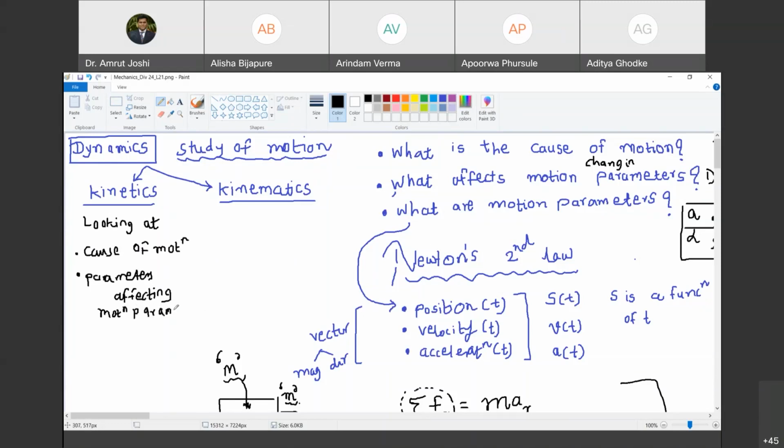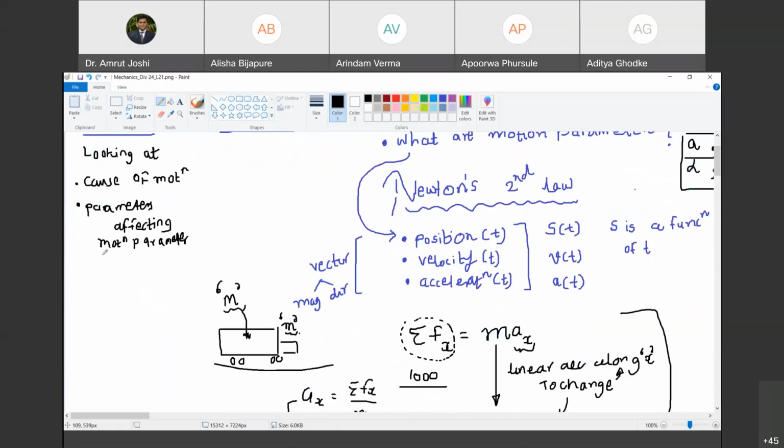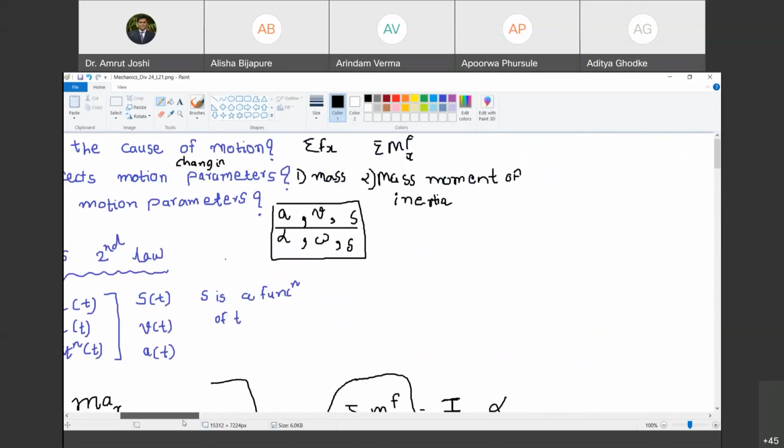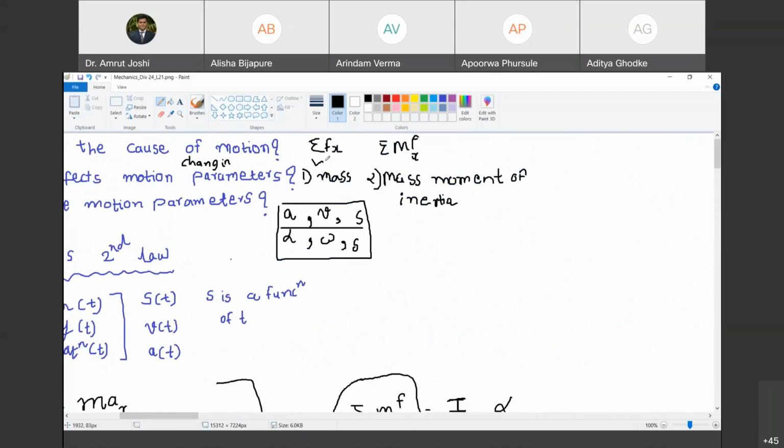Let's see how I am defining this. I am defining kinetics as that branch of dynamics which deals with the study of motion, looking at or taking into consideration the cause of motion and parameters affecting the motion parameter. So what does it take into consideration while studying the motion? It considers either the mass of the object, or the mass moment of inertia of the object, or it considers unbalanced forces, or it considers unbalanced moment.